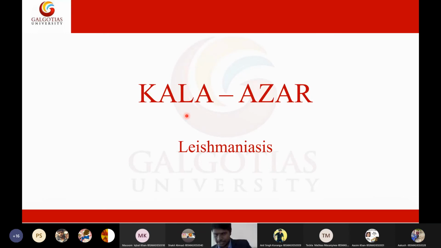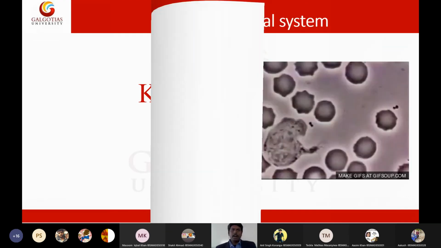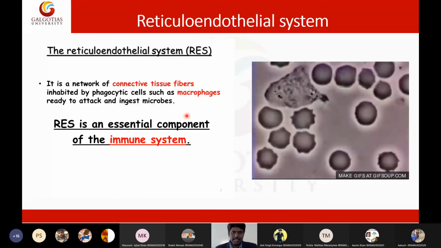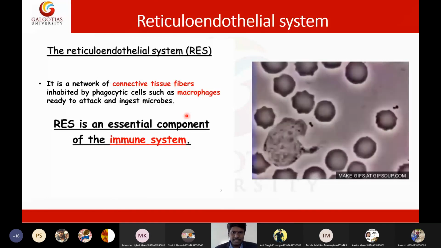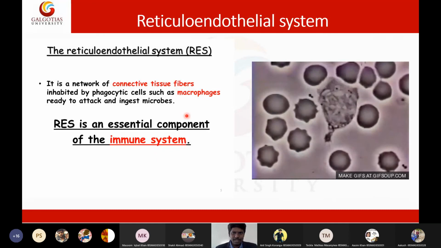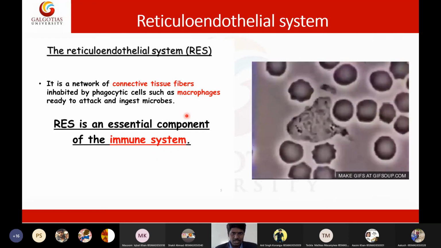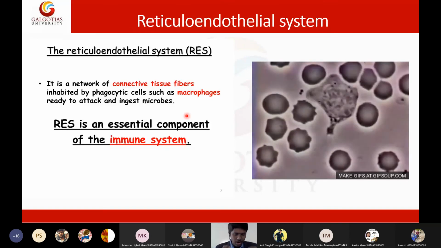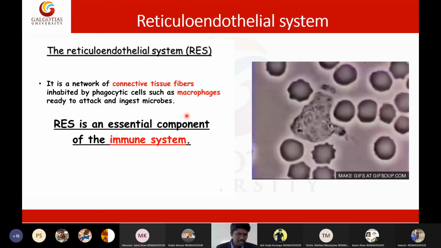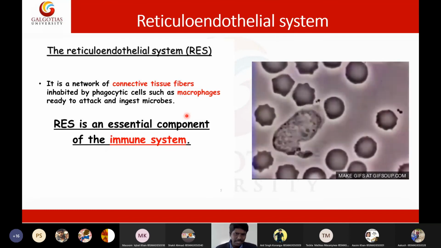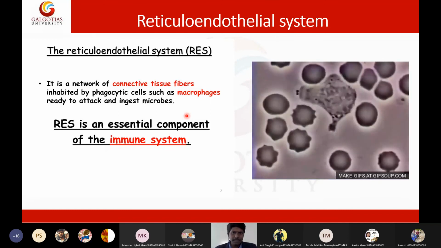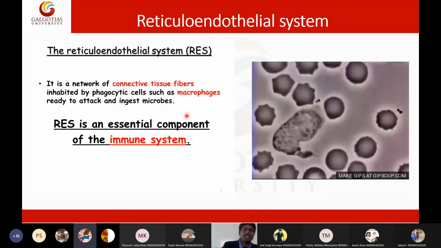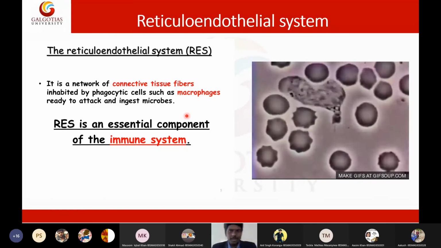Okay, so let us discuss Kala-Azar. Coming to the point, students. Before discussing Leishmania or Kala-Azar, you need to know some basics regarding the reticuloendothelial system. We already discussed the reticuloendothelial system, or another word I said in the last semester, central foci. Can anyone say the organs present in central foci? What is central foci? Liver, spleen, bone marrow. Bone marrow, right?